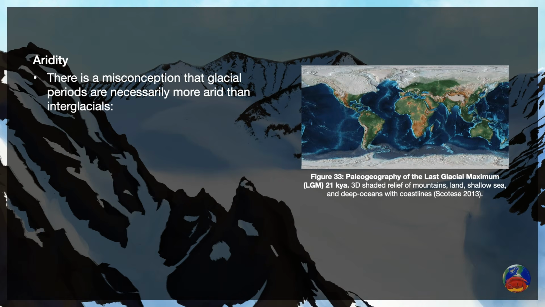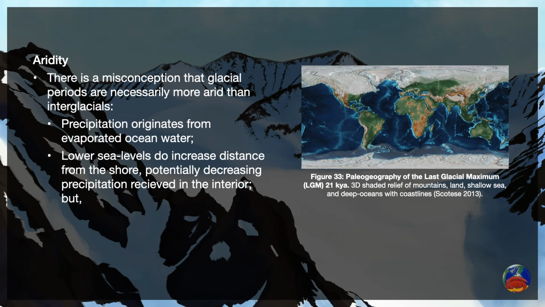So there's a common misconception that glacial periods are necessarily more arid than interglacials. It's usually said that water is quote-unquote locked up in the ice sheets. However, this doesn't really work out because precipitation originates from evaporated ocean water. Water locked up in glaciers on land does decrease sea level, which changes coastlines by as much as 200 kilometers during the last glacial maximum.